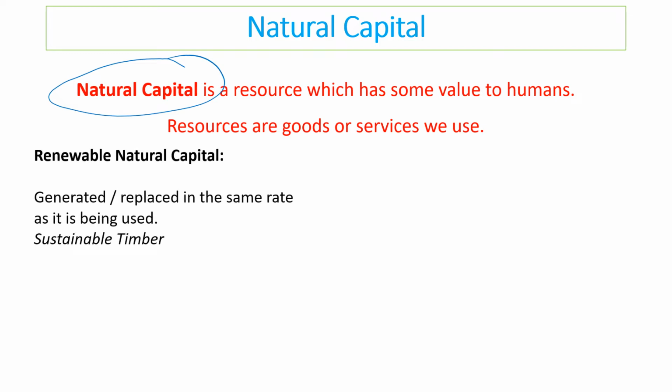Now, natural capital can be renewable, and renewable, obviously, as you're aware, means that it can be replaced, so it can be generated or replaced at the same rate that it has been used, and that's quite important, the idea of that same rate. So if we use it up in a year, it should replace itself in a year. So an example would be sustainable timber, where we can cut trees down but plant them so they regrow on rotation.